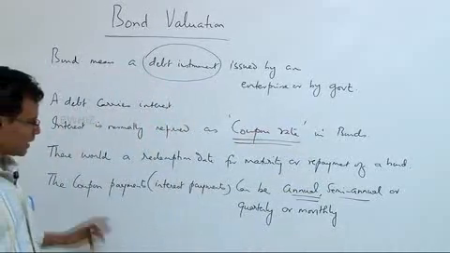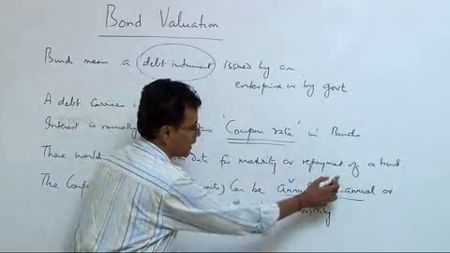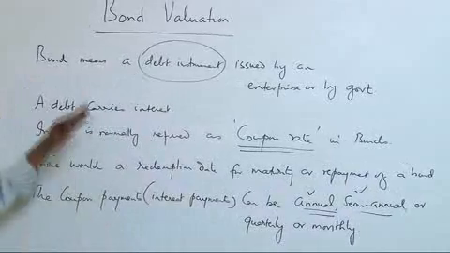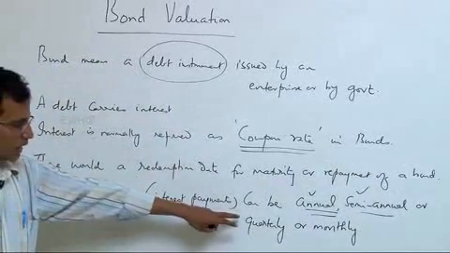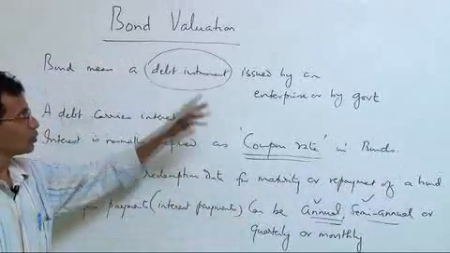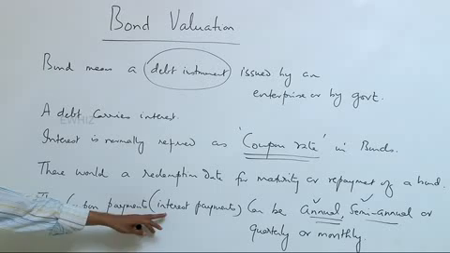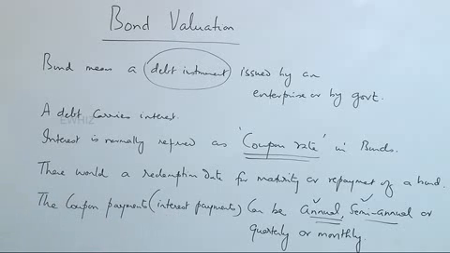Therefore, understand when the interest is being paid. Is it annual or semi-annual, quarterly or monthly? And accordingly have this understanding for sure to ensure that the concerned bond is valued appropriately, taking into account the manner in which the coupon payments or interest payments are paid out.